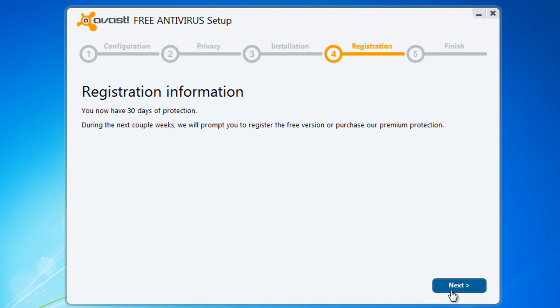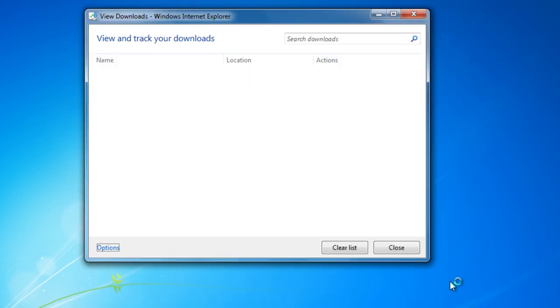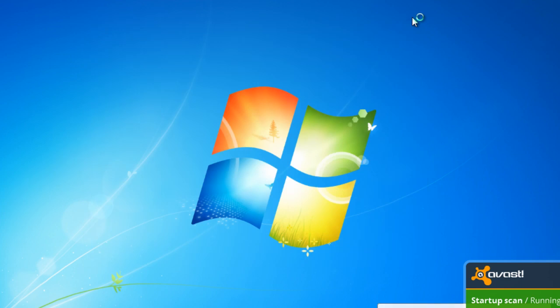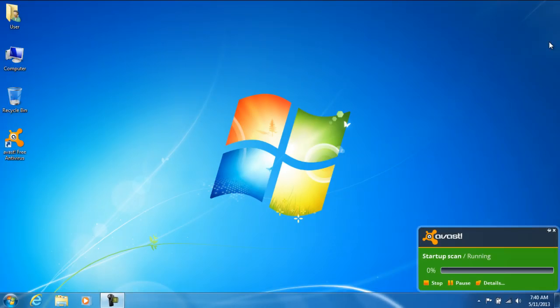Once Avast is installed, it will give you 30-day protection until you register it. Right now, Avast Antivirus Free has been installed. Go ahead and press Finish. Welcome to Avast. You can see that it's doing a scan right now. It has also popped up on the web page about Avast. I'm going to go ahead and cancel the scan right now.